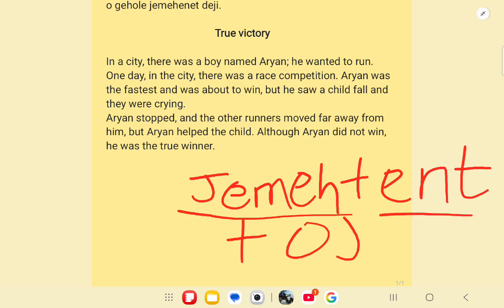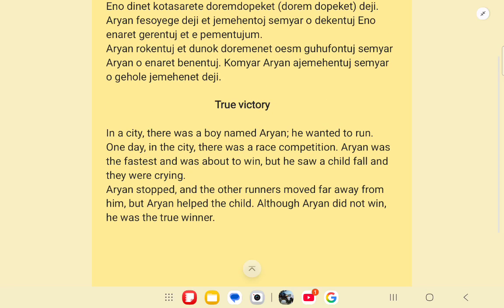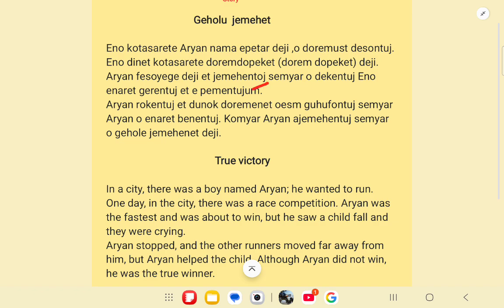Ent is the personal suffix for third person. So Aryan is the third person, so we use the personal suffix for the third person singular. Oj is the new suffix for you. It means the near tense, meaning something was about to happen but it did not happen or happened. Okay, so here in English it is written "about to win." To say that we use the oj suffix in Bonumuk. Okay, to say that Aryan was about to win, we use the oj suffix in Bonumuk.